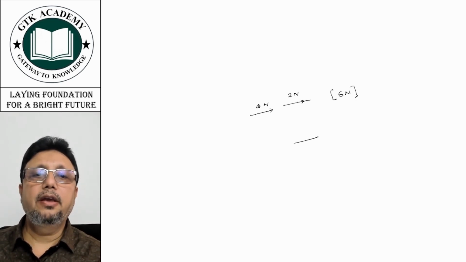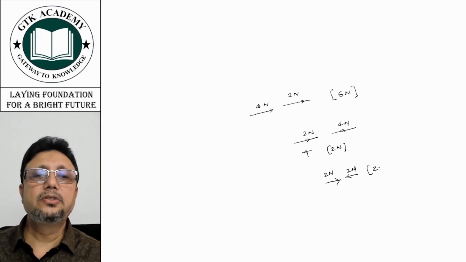Now, if you have 2 Newton in this direction and 4 Newton in this direction, the resultant will be 2 Newton in this direction. If you have 2 Newton in this direction and 2 Newton in this direction, the resultant will be 0.